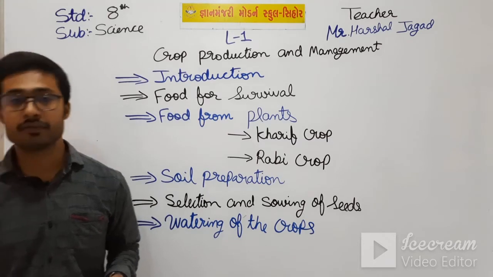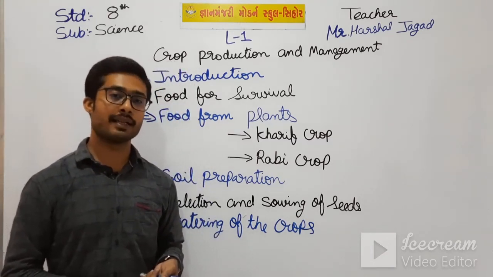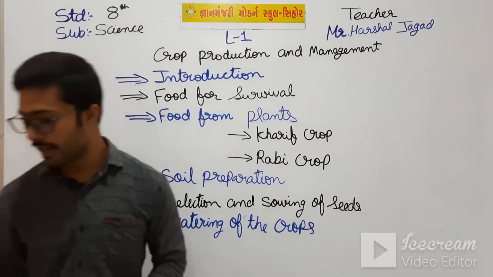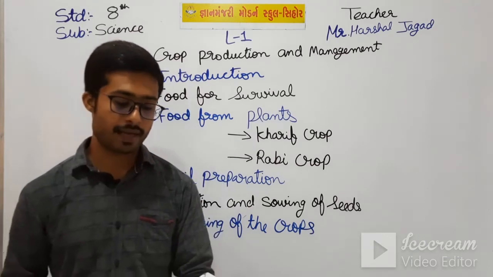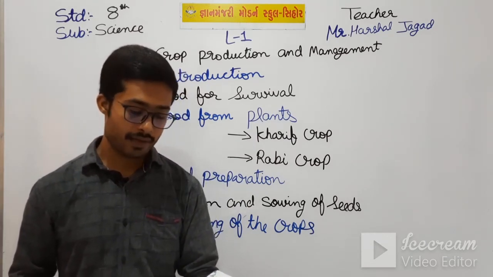The main two methods are the traditional methods and the modern methods. In the traditional methods there are canal irrigation and furrow irrigation, and in the modern methods, sprinkler irrigation and drip irrigation.